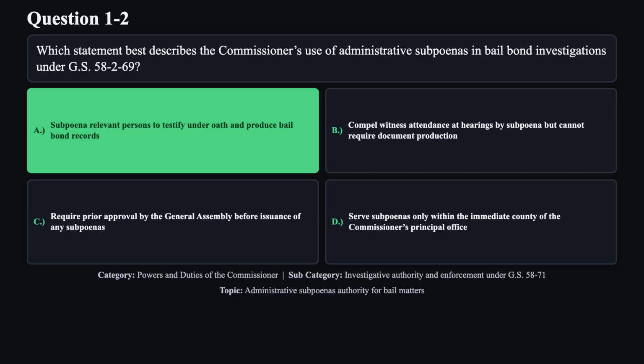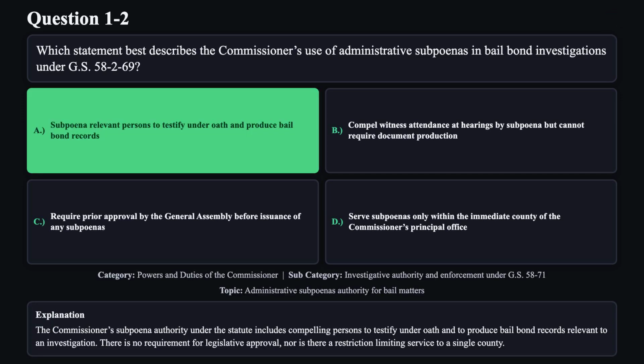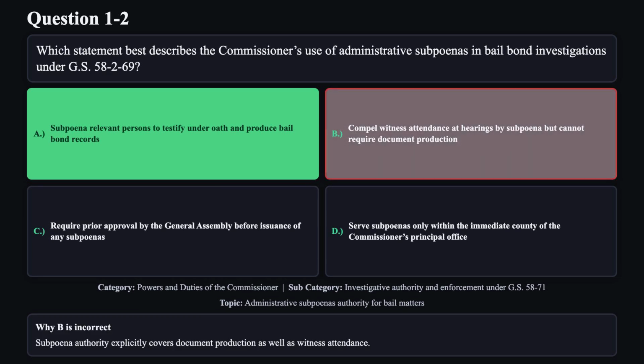The correct answer is A. The Commissioner's subpoena authority under the statute includes compelling persons to testify under oath and to produce bail bond records relevant to an investigation. There is no requirement for legislative approval, nor is there a restriction limiting service to a single county. Reason B is not correct.